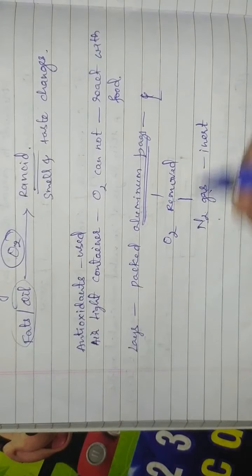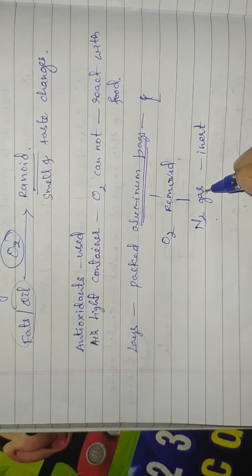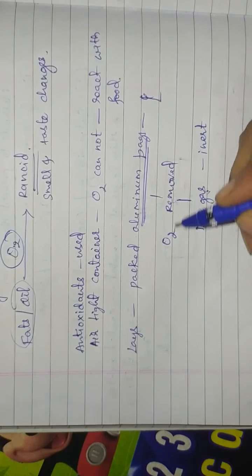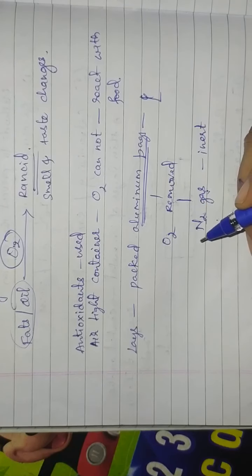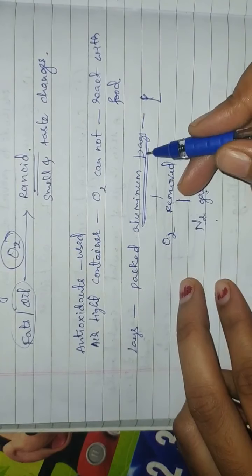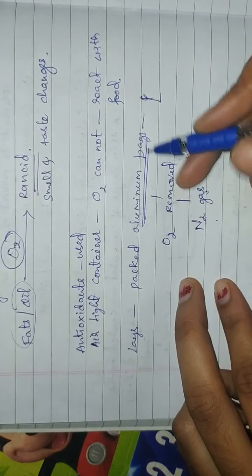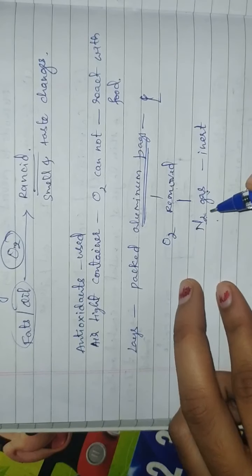Because of this inertness, it does not oxidize the chips, but oxygen will oxidize them. Therefore, before packing, oxygen is completely removed from the aluminum bags and these bags are flushed with nitrogen gas.